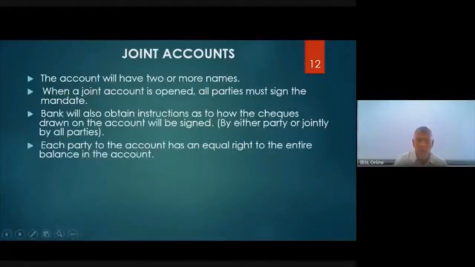Each party to the account has an equal right to the entire balance in the account. If the account is opened by 2 people, they have the right to the balance. If there is a balance of 100,000, each person is entitled to 50,000, that is what we presume. If there are 3 parties and the balance is about 150,000, 50,000 goes to each of the 3 people.